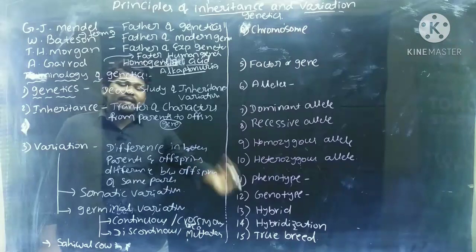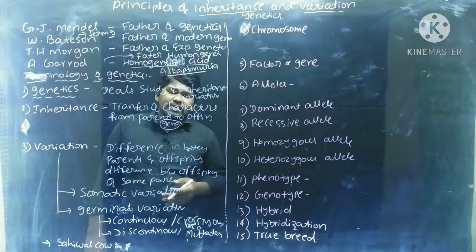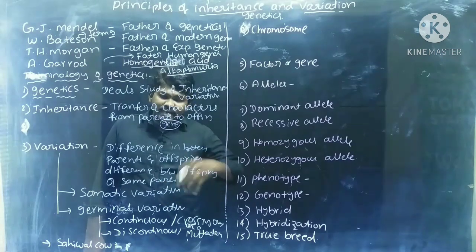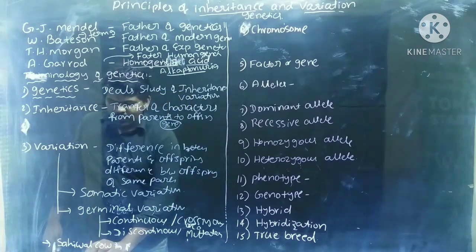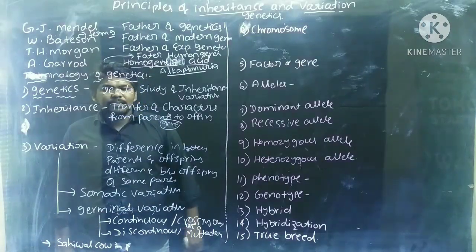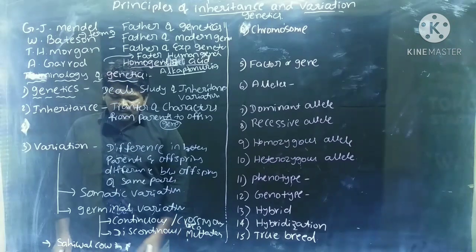Example, if you see different types of dogs in our surroundings, different varieties of dogs are there. How are those dogs formed? Because of artificial selection. We have to select the male and we have to select the female. Then if you cross that desired male with the desired female, you can get a superior offspring. That is called artificial selection.